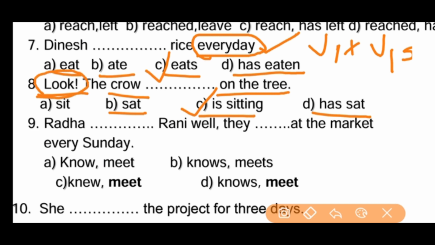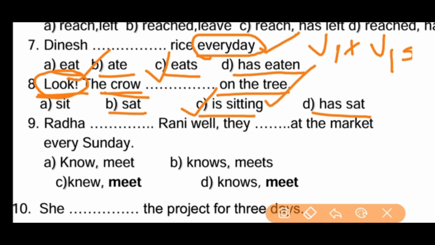Look. Such type of words: look, listen, see. See, he is coming. Listen, it's sounding. So V1 plus ing form, it is present continuous tense, friends. Such type of words refer to the present continuous tense. What is the structure? Is, am, are plus V1 ing form. So the crow is singular, is sitting is the right answer. C. Next one, ninth one, friends.